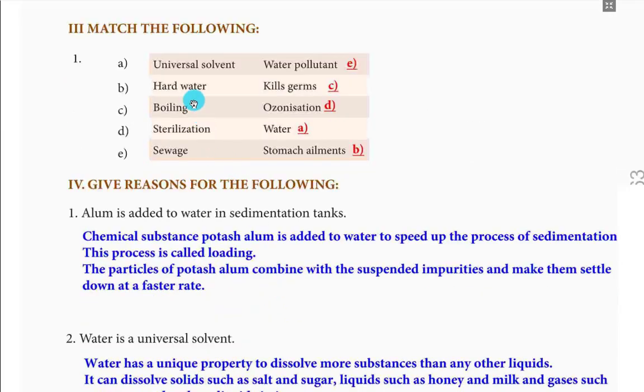Third Roman letter, match the following. First one, universal solvent, water. Hard water, stomach ailments. Boiling kills germs. Sterilization, ozonization. Sewage, water pollutant.